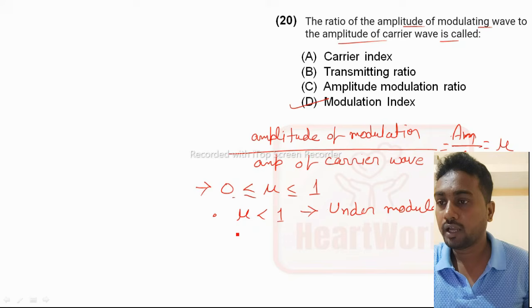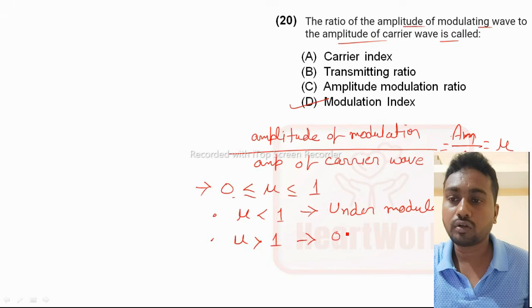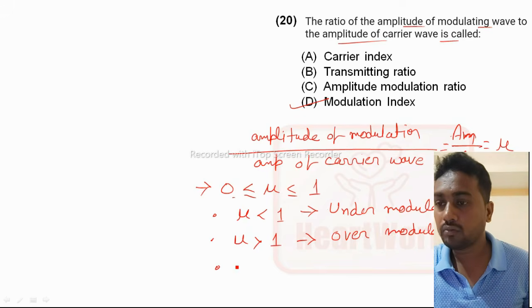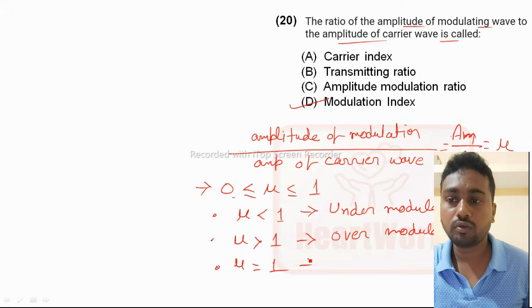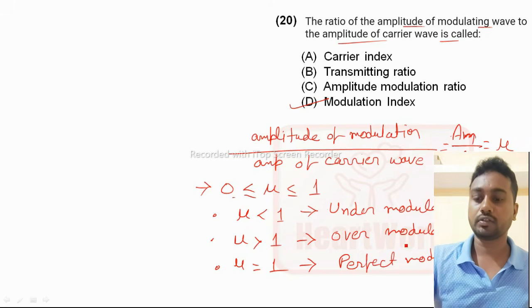If mu is greater than 1, it is called over modulation. And when mu is equal to 1, it is called perfect modulation.